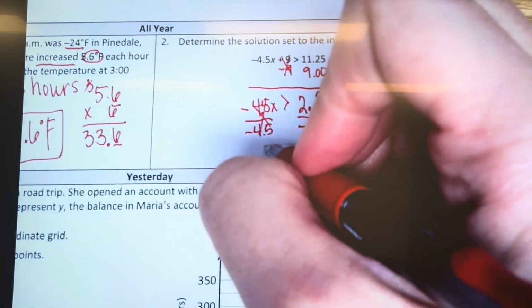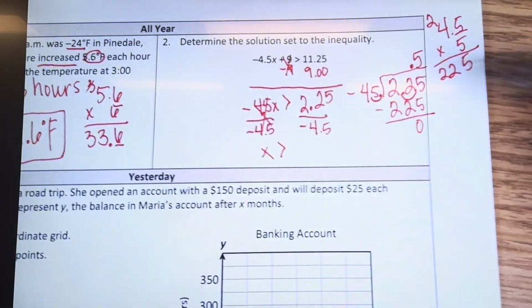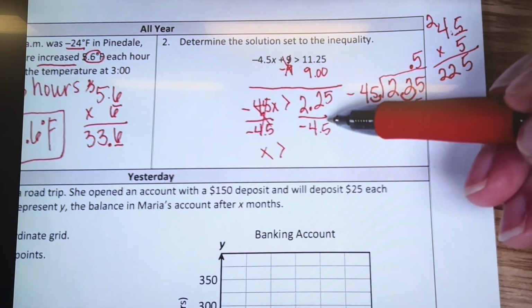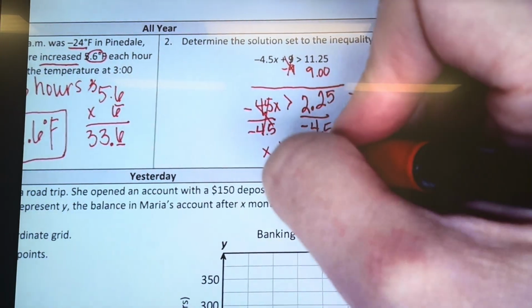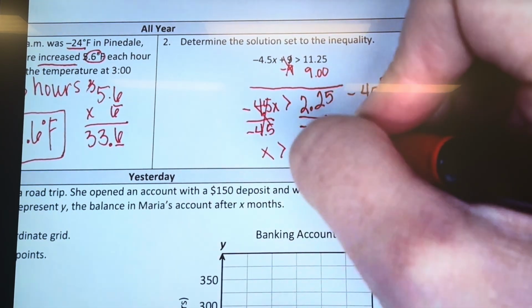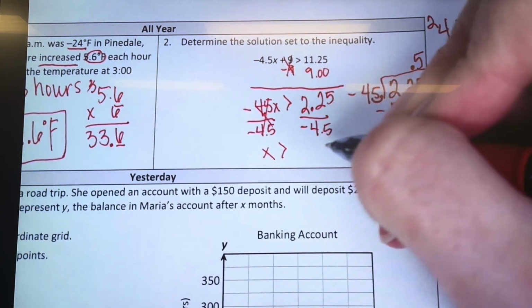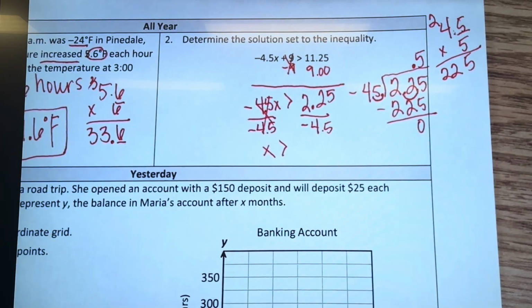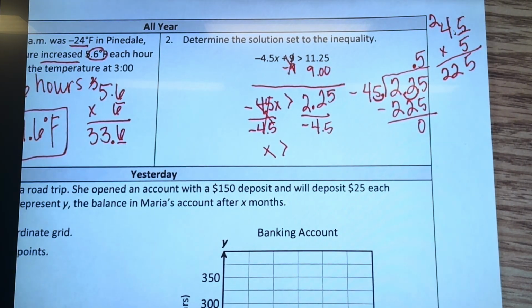All right, so then we have x is greater than... Okay, a positive divided by a negative is a what? Okay, sixth graders, same signs, different signs.